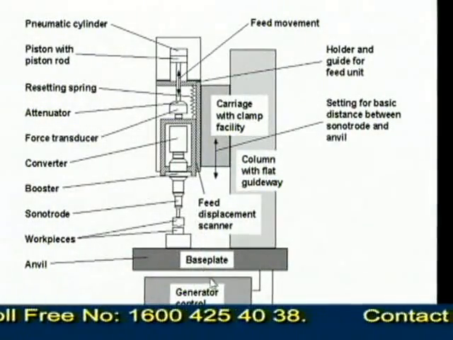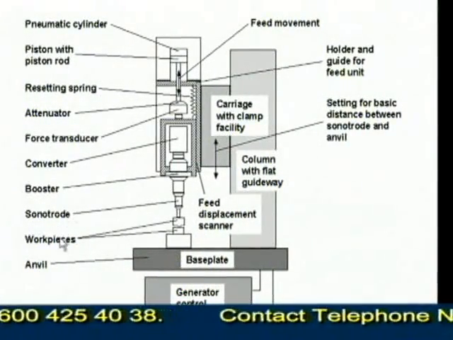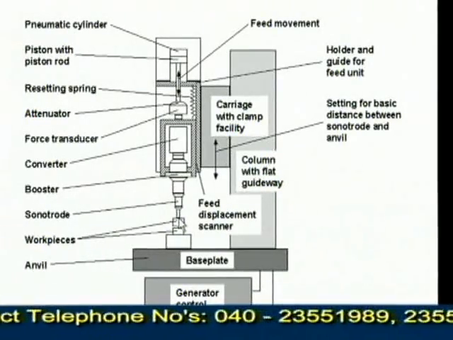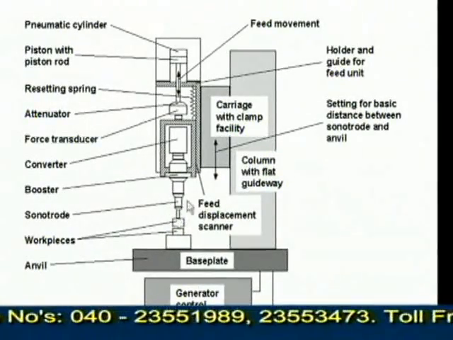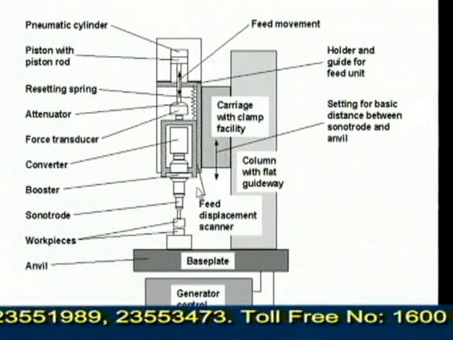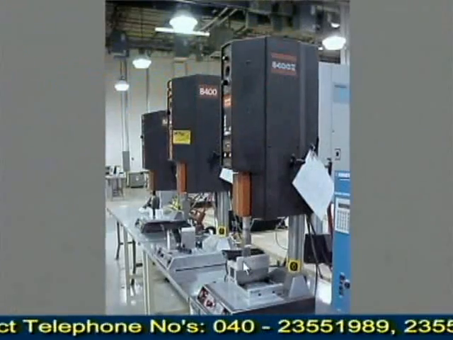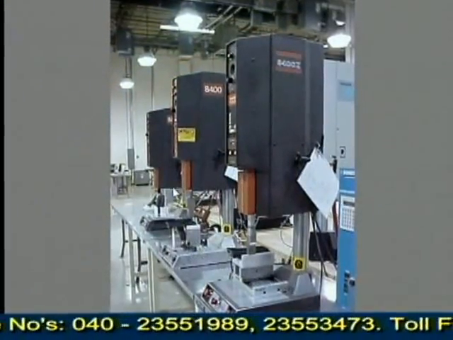Now let us see one more figure, again in detail how it works. Here you can see the same thing, again base plate, and here the sonotrode and workpieces, where we need a spot at some places, not like a total sheet. And here this has certain internal details which we don't require at this particular time. This is how ultrasonic welding takes place. Now let us see different types of ultrasonic welding of plastics, how these plastics are going to be welded.